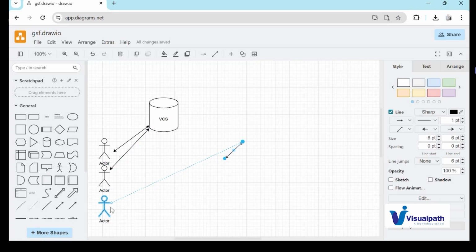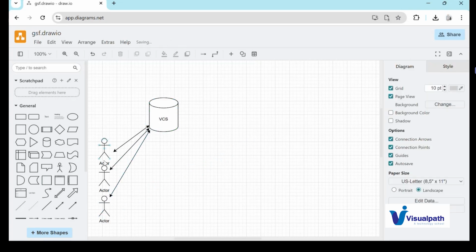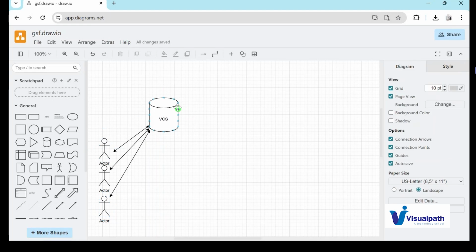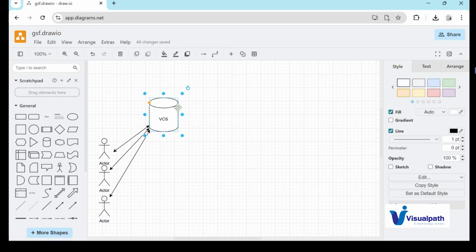Now, if a developer requires the code written by developer C, he need not check with developer C. He will check with this version control system. If that code is available, he will pull it to his local machine and start updating that code, guys. So now we have got a raw source code, which is not an executable code.